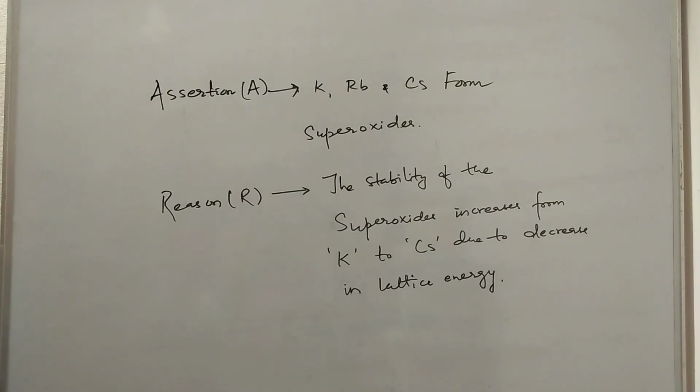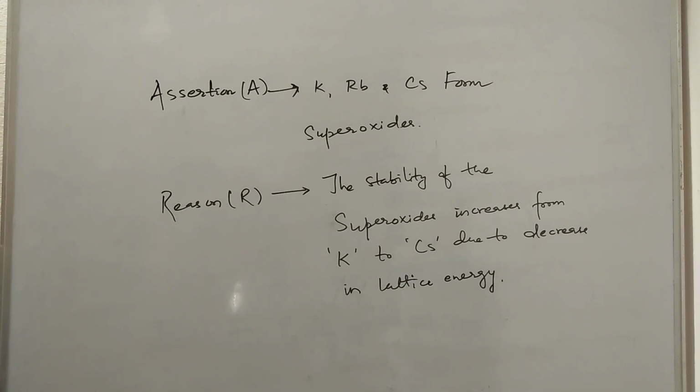Now coming to the next question. Assertion: potassium, rubidium and cesium form superoxide. Reason: the stability of the superoxide increases from potassium to cesium due to decrease in lattice energy. If you have read the Telugu Academy or NCERT book, it's clearly written that the larger cations, particularly potassium, rubidium and cesium, form superoxide.